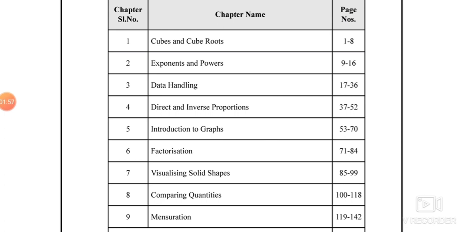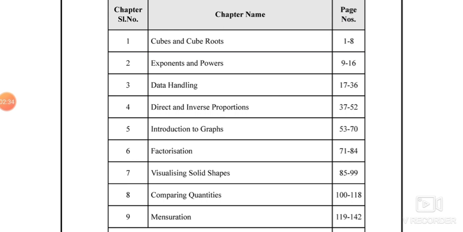Now, sixth chapter, factorization. Here we'll study factors of natural numbers, then factors of algebraic expressions, and factorization by different methods. Also, we study division of a polynomial by a monomial. Now, seventh chapter, visualizing solid shapes. In this chapter, we'll study different types of shapes, two-dimensional and three-dimensional shapes. Then Euler's formula.